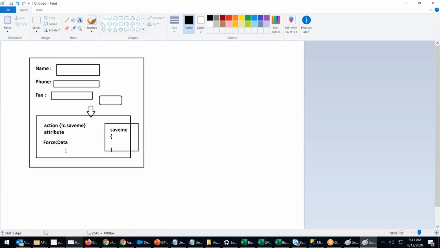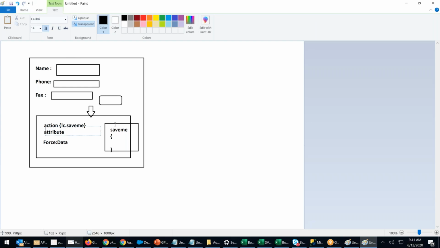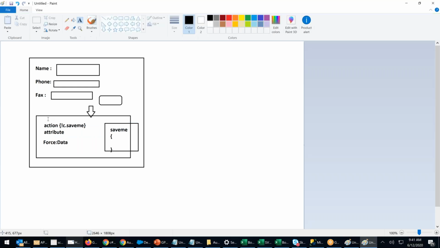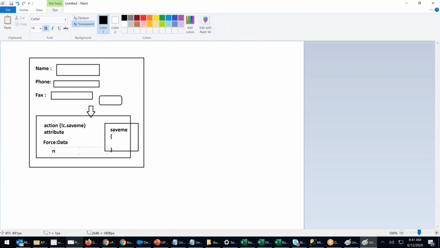Okay, so when we define an attribute within the method, can we still use that attribute in the force data? Yes, you can. That is the reason. You have to pull the attribute from the method you have in the controller. What is that? Arguments. From the arguments, you have to again store the attribute separately. Dot name equals dot name, and then in the force data, name, nm, ph, fx. From where it came, you have already declared three attributes.